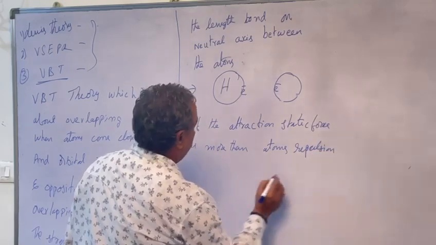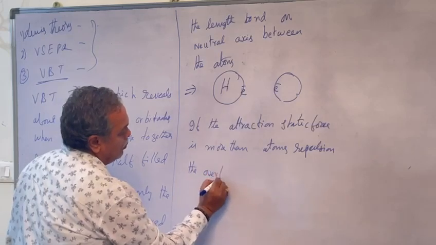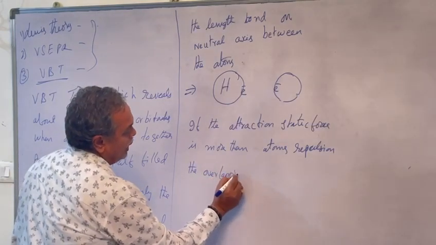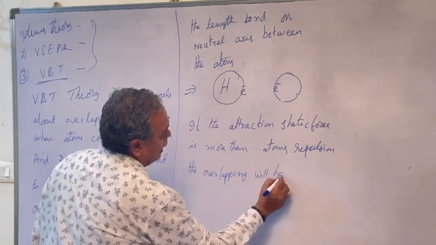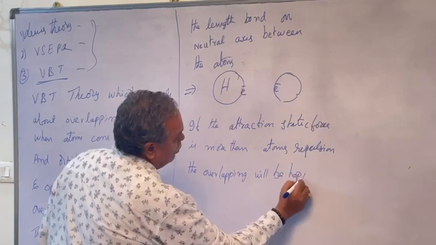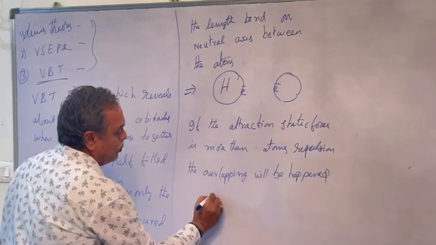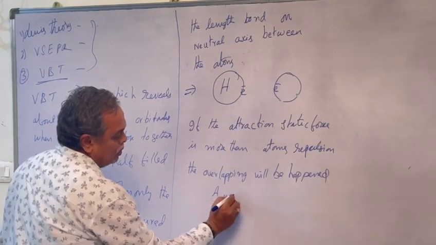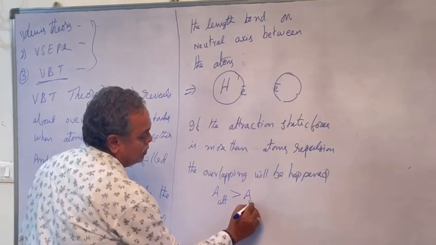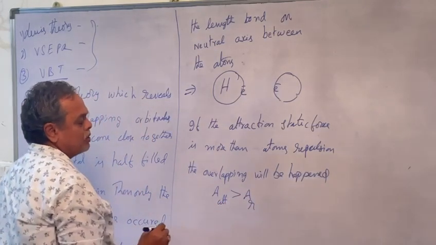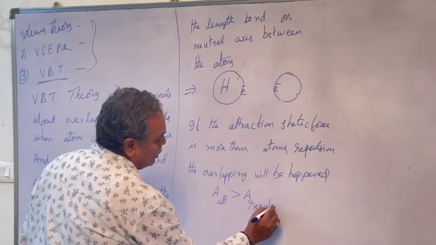The overlapping will happen. Why? Here the atomic attraction is greater than the charge repulsion.